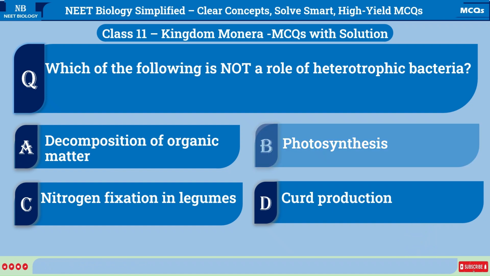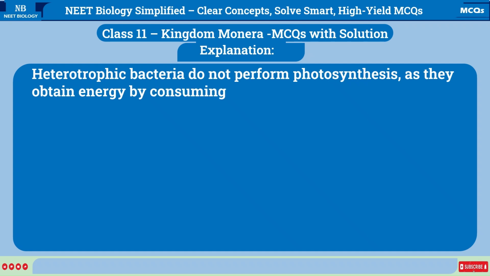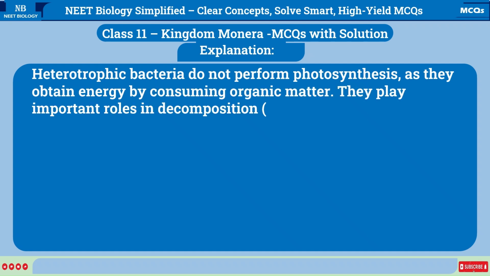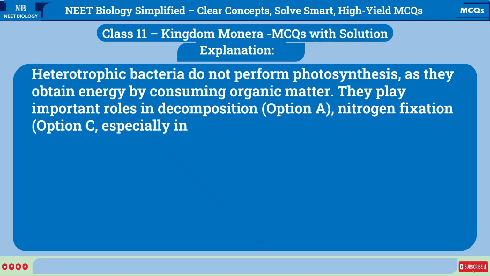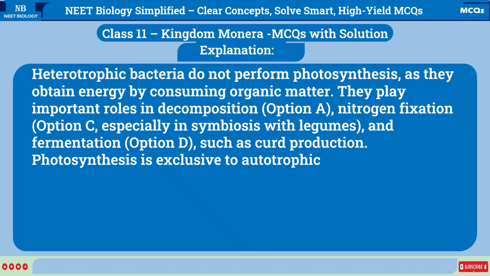Correct answer is B. Photosynthesis. Explanation: Heterotrophic bacteria do not perform photosynthesis, as they obtain energy by consuming organic matter. They play important roles in decomposition, option A, nitrogen fixation, option C, especially in symbiosis with legumes, and fermentation, option D, such as curd production. Photosynthesis is exclusive to autotrophic bacteria like Cyanobacteria.